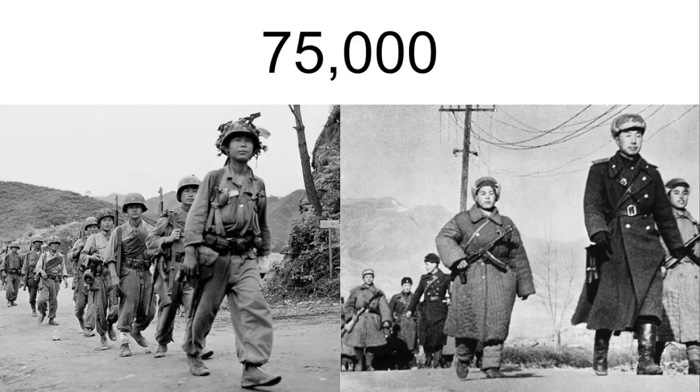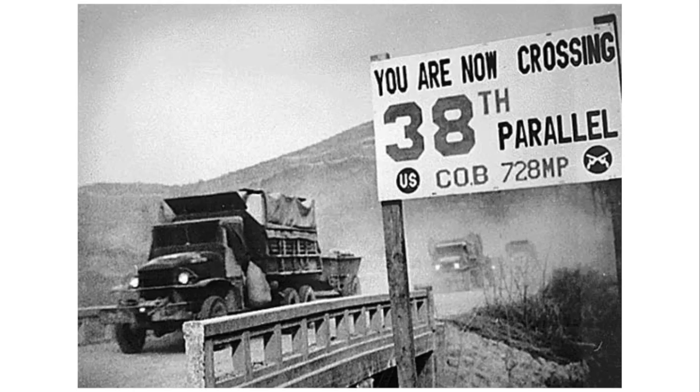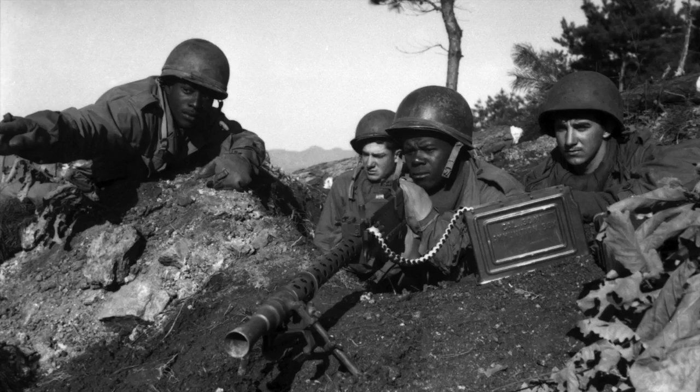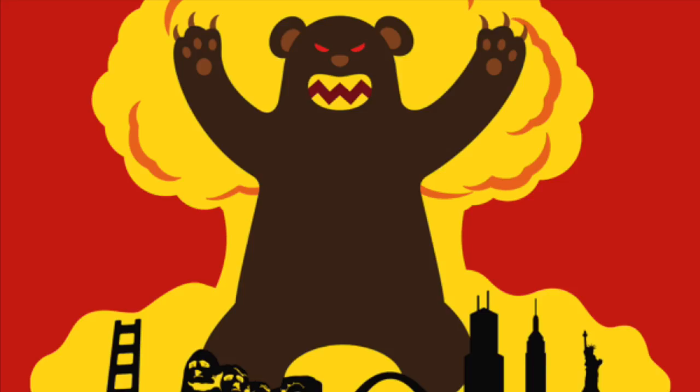In the beginning, 75,000 North Korean soldiers went over the 38th parallel, which is the boundary between the pro-American South and Soviet-backed North. In July of that year, American troops entered the war on behalf of South Korea due to the North's threat to the Western world. One of America's main concerns was that if North Korea took over South Korea, communism would quickly spread.